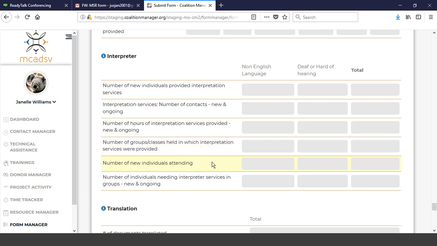Then the number of new individuals attending those groups, so that would be an additional one. And then this is the same as far as the number of individuals needing interpretive services in a group that's new and ongoing. And remember, interpreter services are a verbal interpretation from one language to another. It's not counting bilingual advocates, but actually using an interpreter to translate from a language the client is comfortable with to a language that the advocate is comfortable working with.